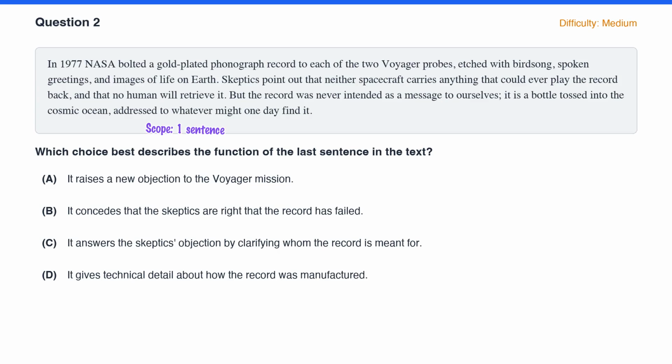What does it do? The sentence before it voiced the skeptics. Nothing aboard can play the record. No human will retrieve it. This last line answers them by naming the real audience. The move is to rebut the objection.